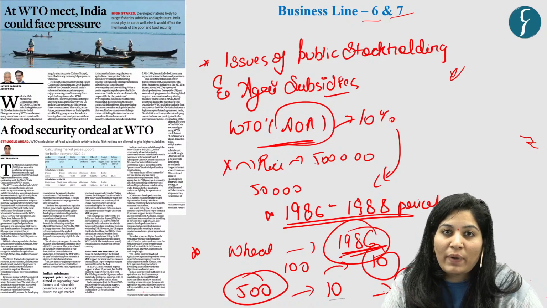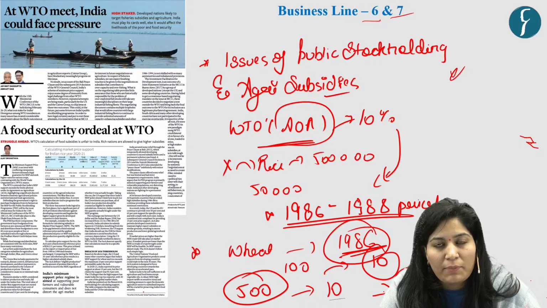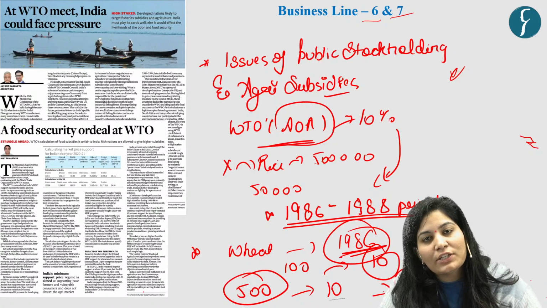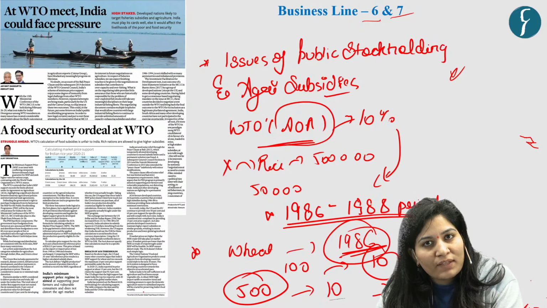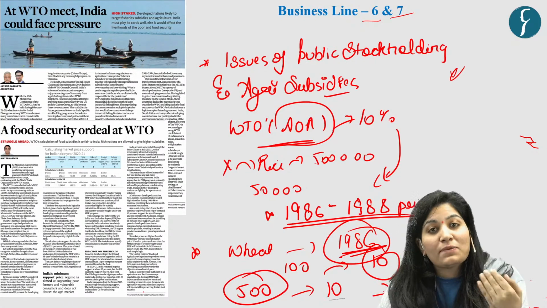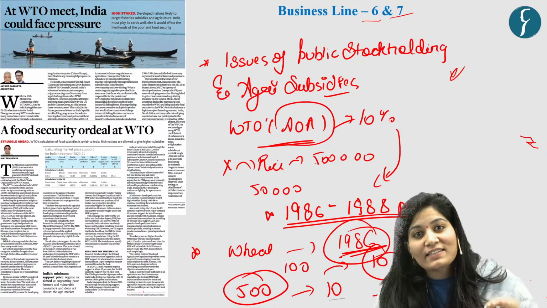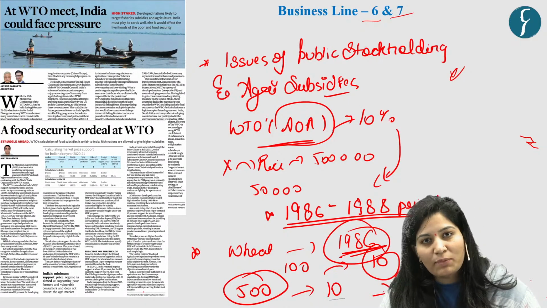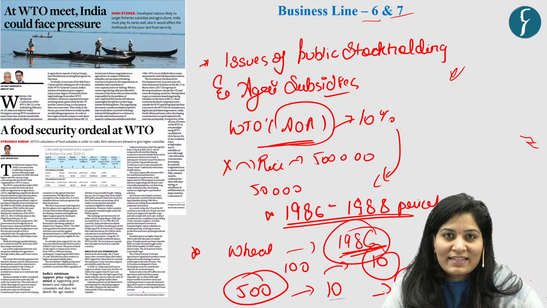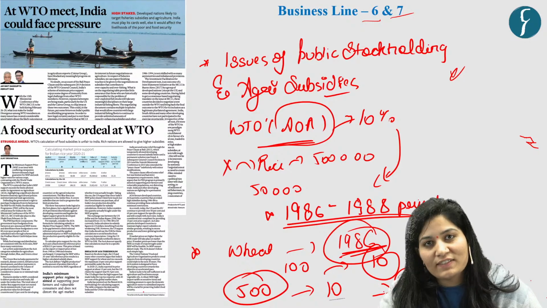And for countries like India to run government projects like the National Food Security Act, which is aimed to provide subsidized food grains to approximately two-thirds of the population, you need to procure food grains at MSP. And for that, you need to give subsidies to the farmer. And definitely, you will breach this limit, that is the 10% subsidy limit as set by the WTO AO agreement. And that is why countries like USA are against India. They don't want India to breach this limit.